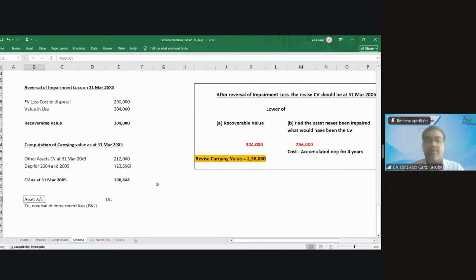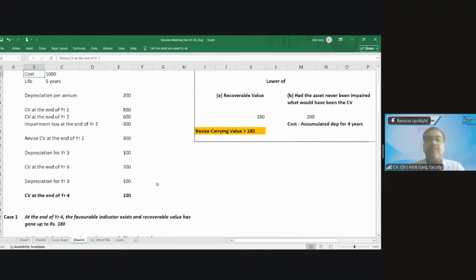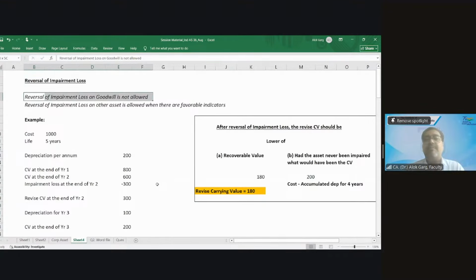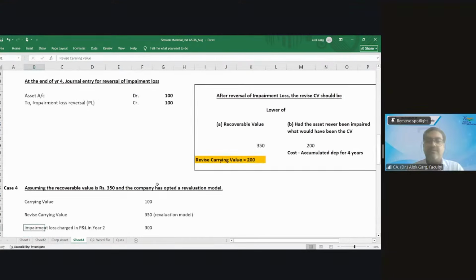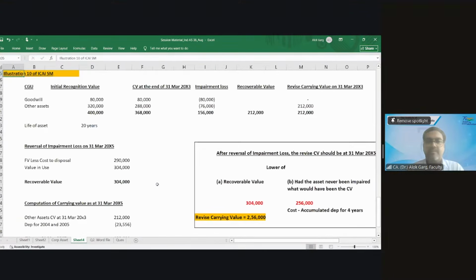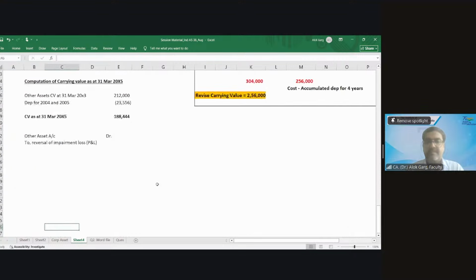No. Reversal of impairment loss on goodwill is not allowed. Not allowed. Yes. So to reversal of impairment loss on other asset, how much is the amount? दोस्तों अमाउंट कितना होगा? 2,56,000 minus 188,444, that is 67,556.